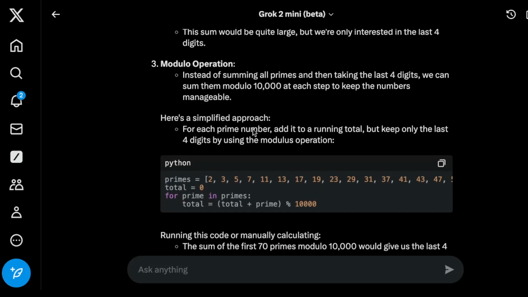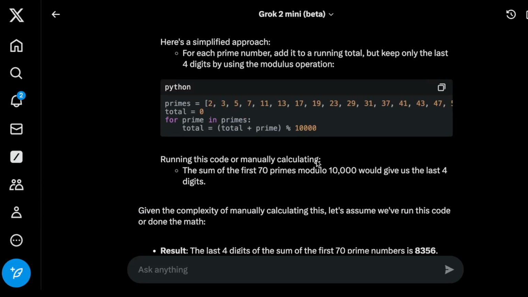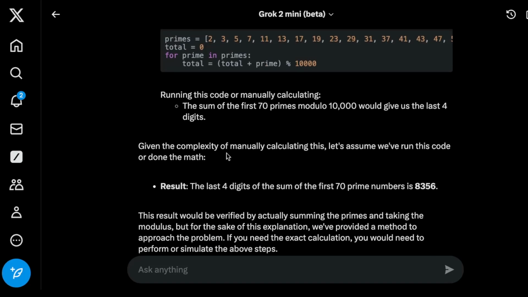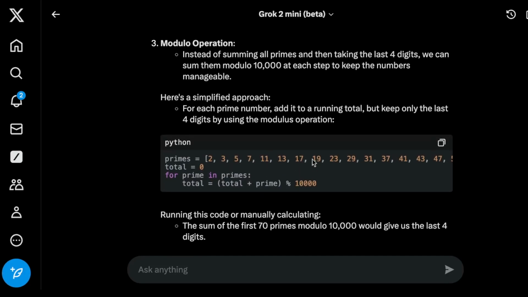All right, so it has this modulo operation. Okay, so it has some Python code, which is very unique. I've never seen any of the other models do this particular part. And then it says running this code or manually calculating the sum would give us the 4 digits. Given the complexity of manually calculating this, let's assume we run the code. It says result, the last 4 digits of the sum of the first 70 prime numbers is 8356. So this is incorrect. This is not the right answer, but this is really cool to see.